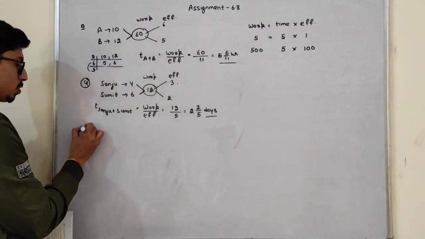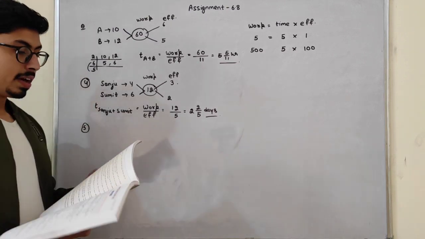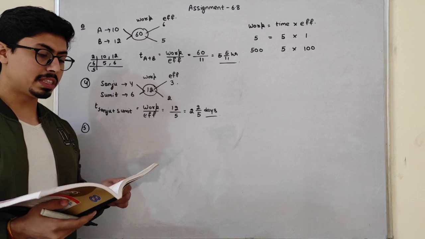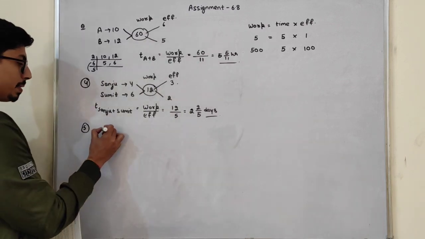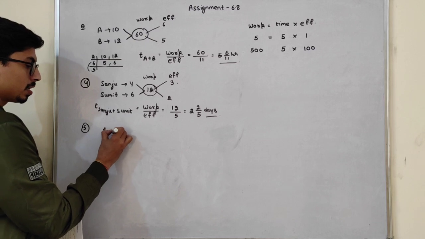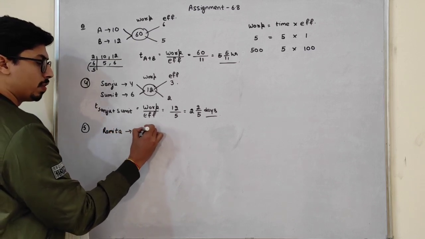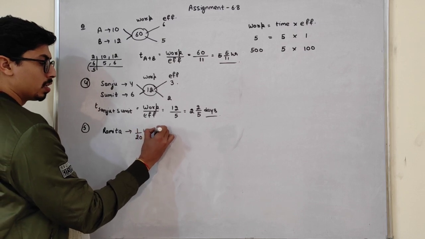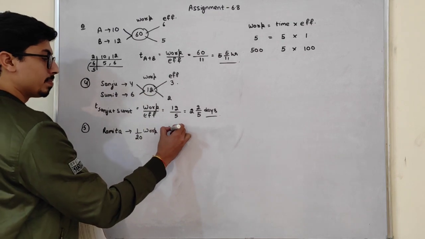See, in question number 5, Ramita can complete 1/20 of the work in one day.